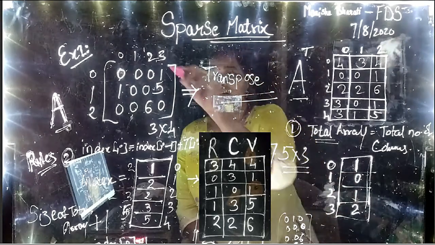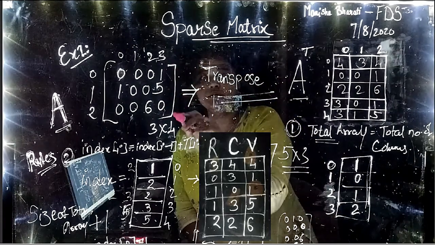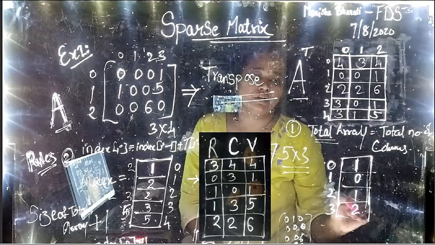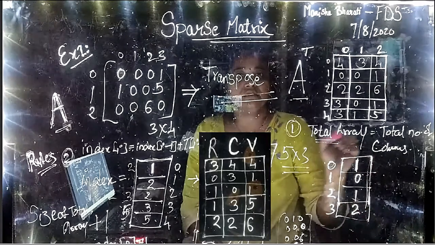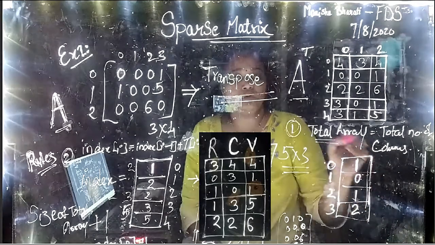Okay. In the third column, how many non-zero elements are there? 2. So we need to write 2 here. This is how we have calculated the total array. Now let us go to step 2.